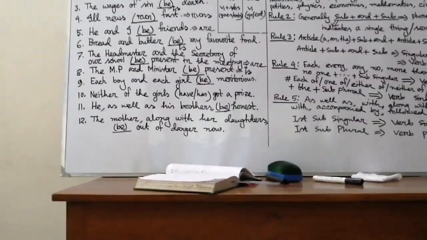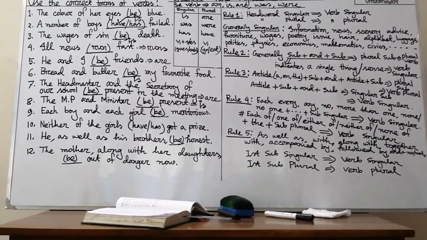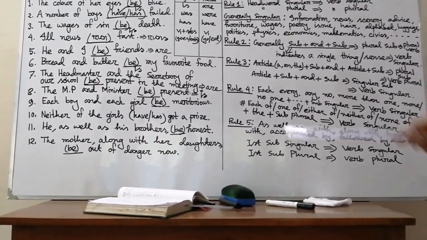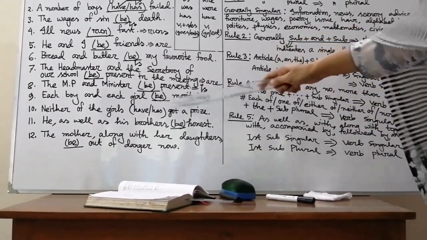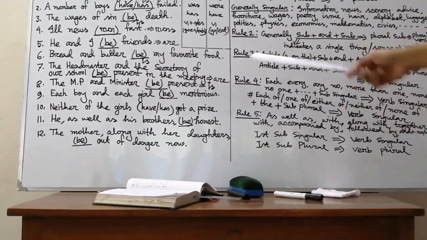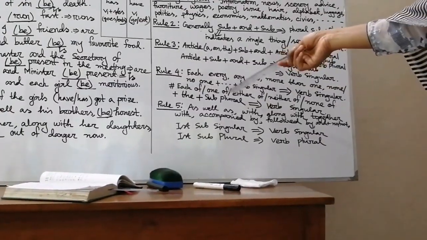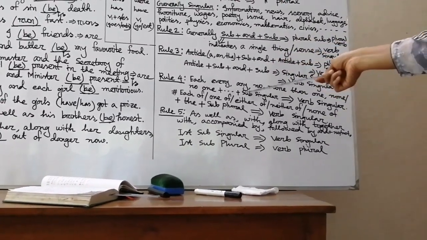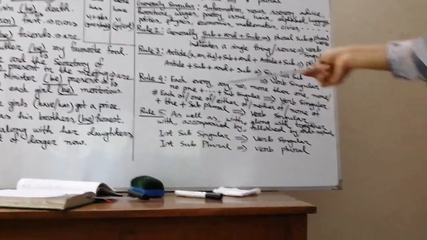Then sentence number 9, each boy and his girl be meritorious. And sentence number 10, neither of the girls have or has got a prize. Now we will solve those two sentences after learning rule number 4. Look at the board please and write it down on your sheet. That is rule number 4: each, every, any, no, more than one, none, or no one.